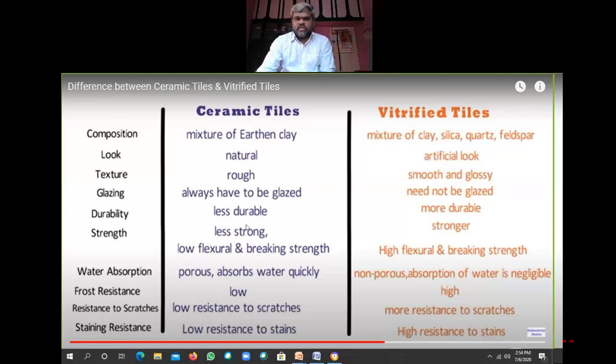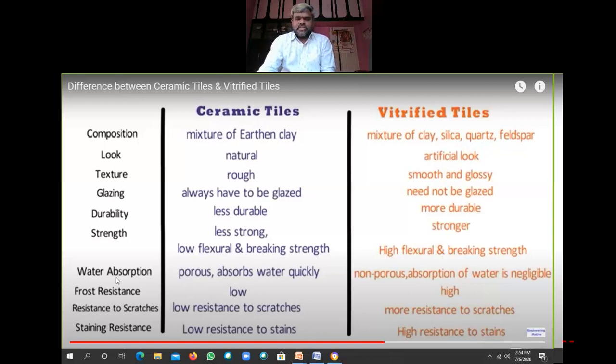Durability: less durable, these tiles do not have any more chemicals, only one material is added. So here it is more durable. Strength wise, ceramic tiles are not strong, so we are using them in unwanted places. So here it is stronger, we are using it for all purposes. Water absorption, strength, less flexure, and breaking strength also. Here high flexure and high breaking strength.